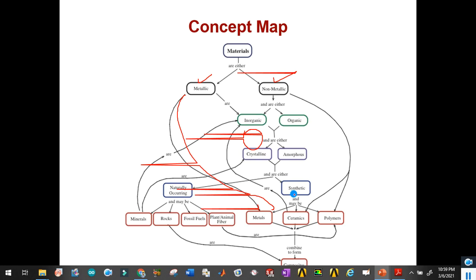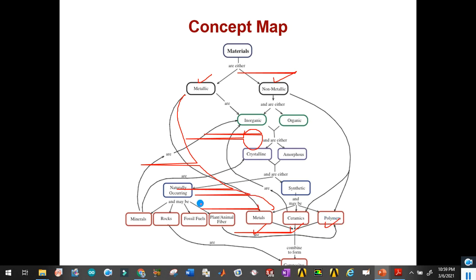When we go for further classification, the synthetic process is also different, and it results in either metals, ceramics or polymers. So we will see the properties of metals, ceramics and polymers in this class.